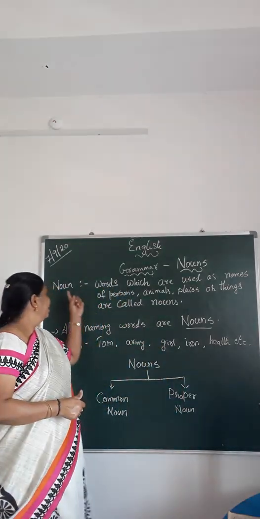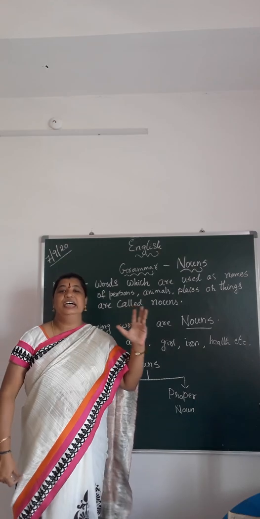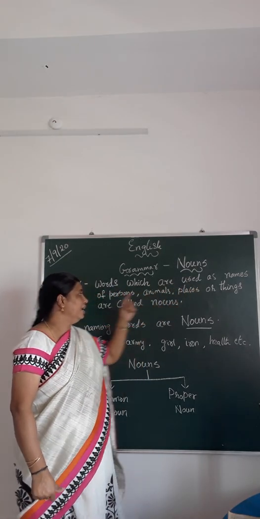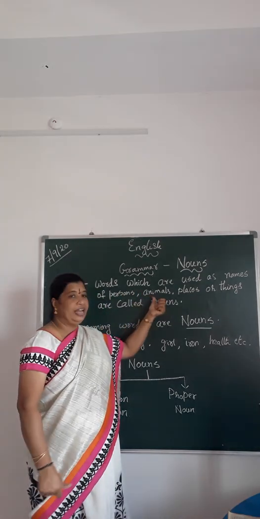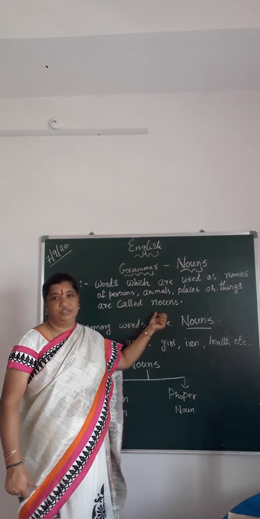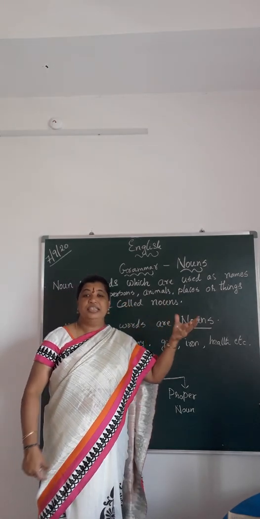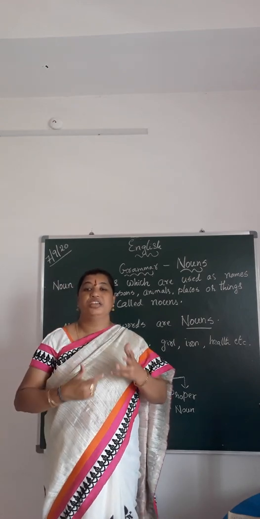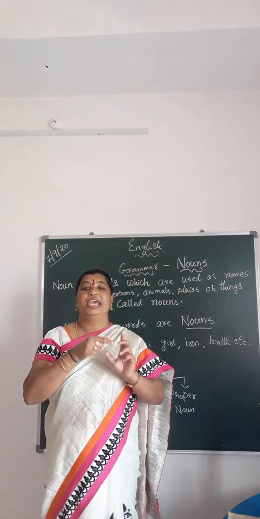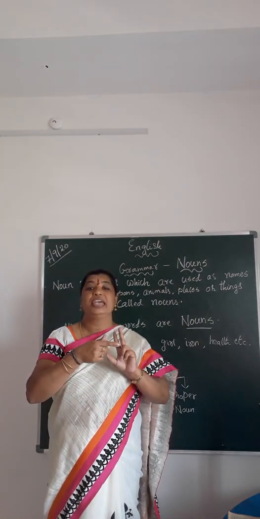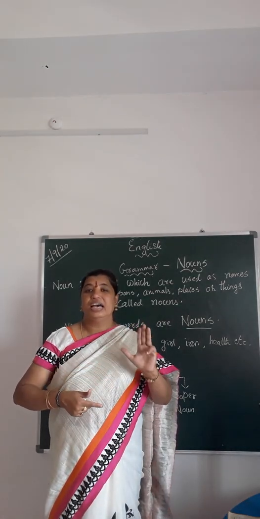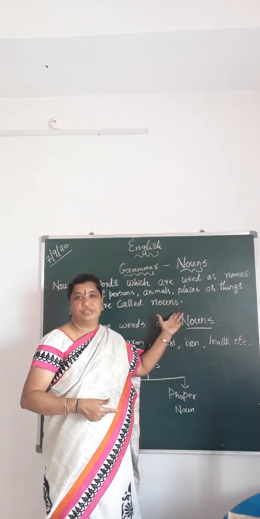Chalo, come on. Noun. What is a noun? Words which are used as names of persons, animals, places or things are called nouns. Nouns means the words which you are using for naming any person, for naming any place, for naming any animals, for naming any things. These are called as nouns.